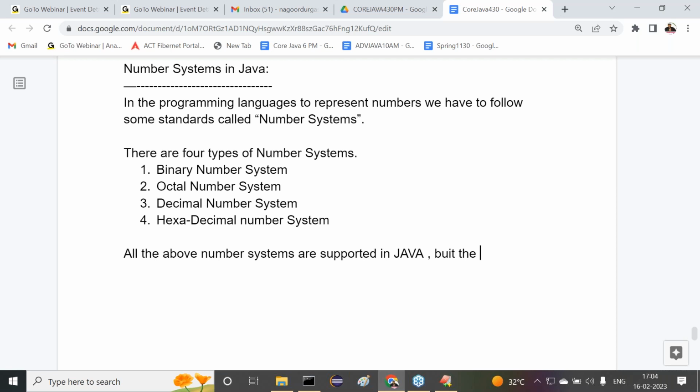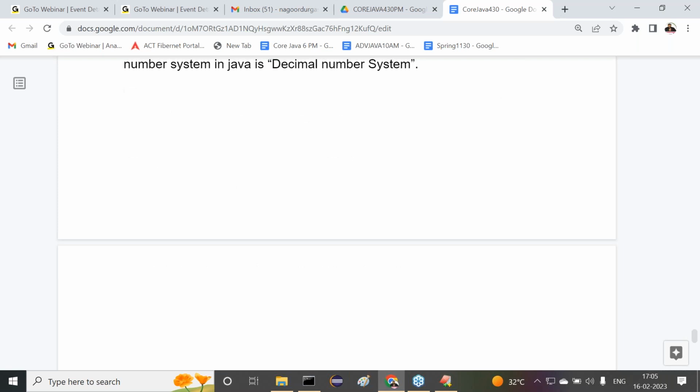But the default number system, what is the default number system in Java? The default number system in Java is decimal number system. How, sir? How can you say decimal number system is the default number system in Java? The point is, in the outside environment, all calculations are going on with which number system? Decimal system only. Am I right or not? Every calculation outside is going on with the decimal system only. So the same outside environment is allowed inside Java.